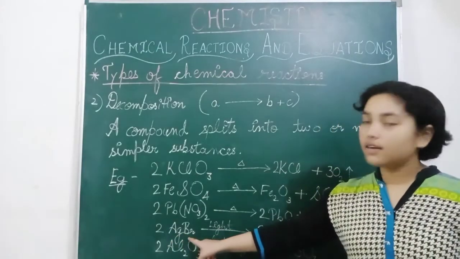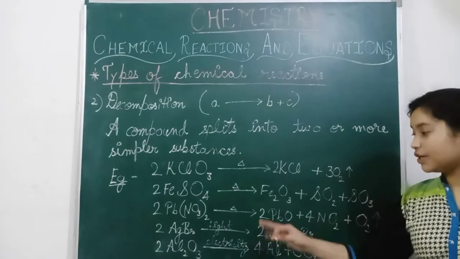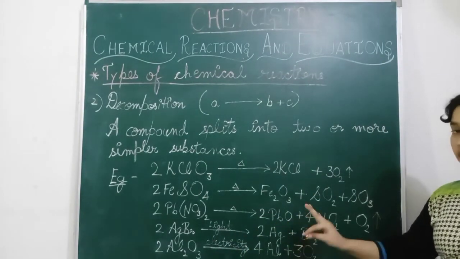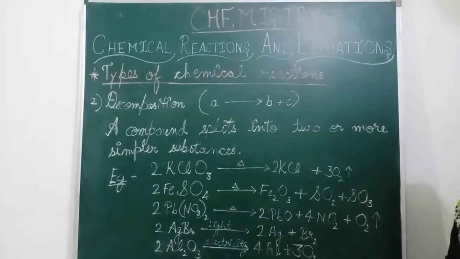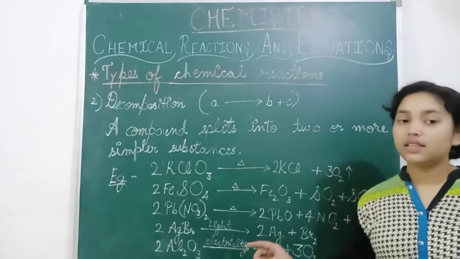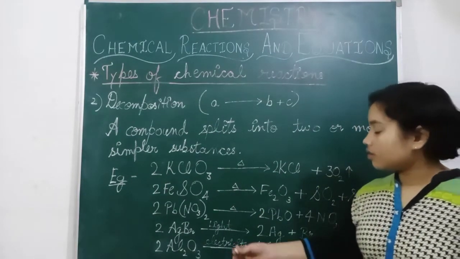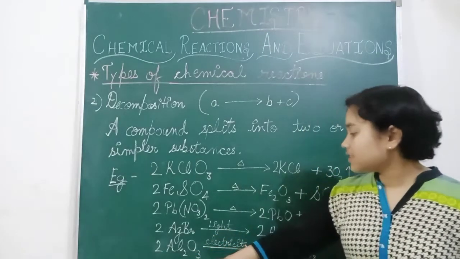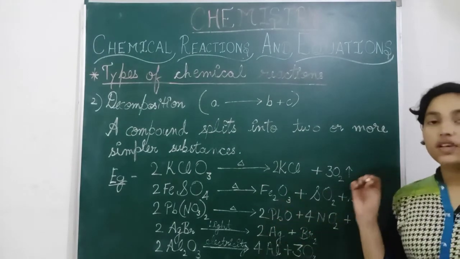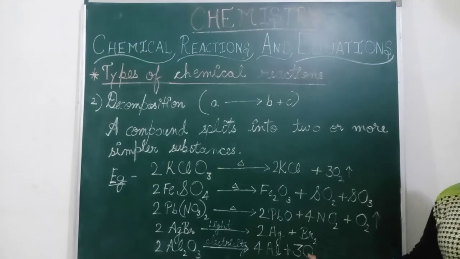Now AgBr, silver bromide, when exposed to sunlight, decomposes into Ag, silver, and bromine. Now this is an example of electrolysis decomposition reaction. This is aluminium oxide, and when electricity is passed through it, it decomposes into aluminium and oxygen.